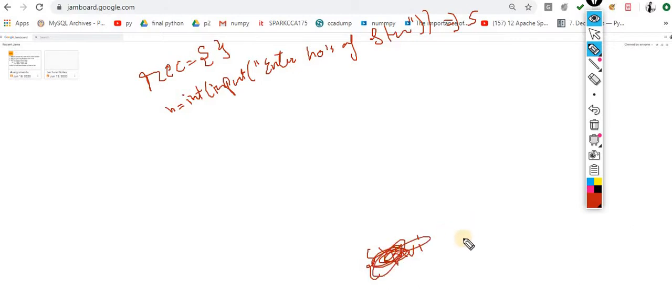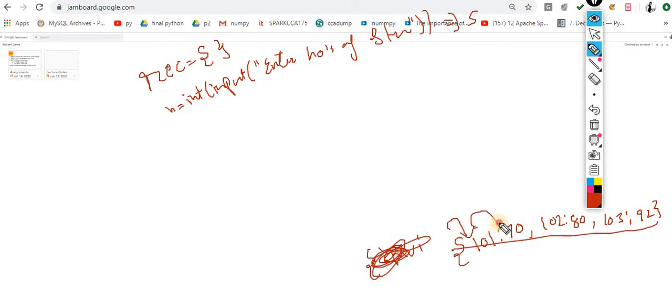Apart from the name, we use the roll number. Roll number 101, the marks is 70%. 102, the marks is 80%. 103, the marks is, let's suppose, 92%. I want to ask the user to enter roll number and enter marks, then store the data into the dictionary. That is my requirement.